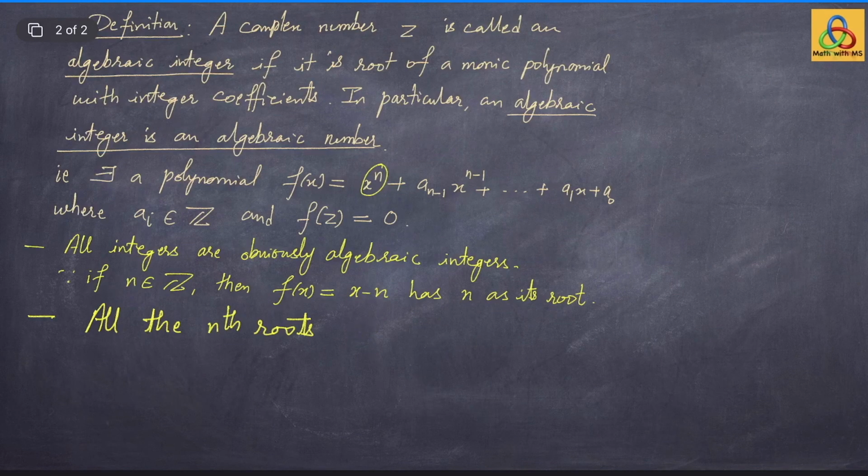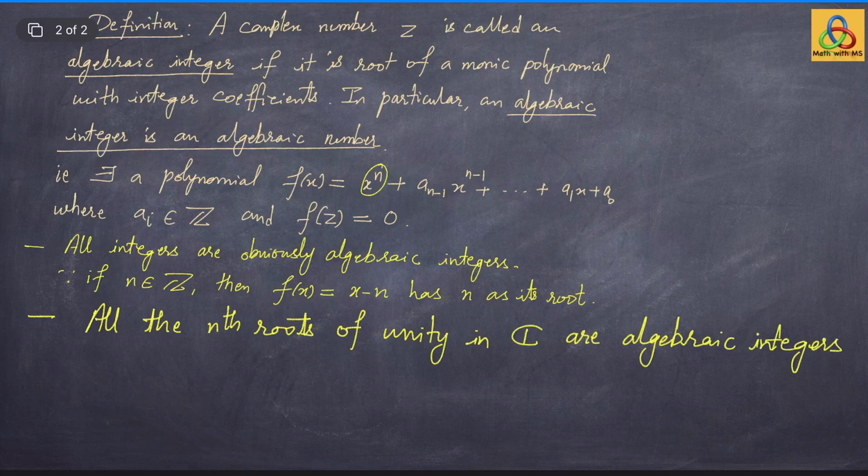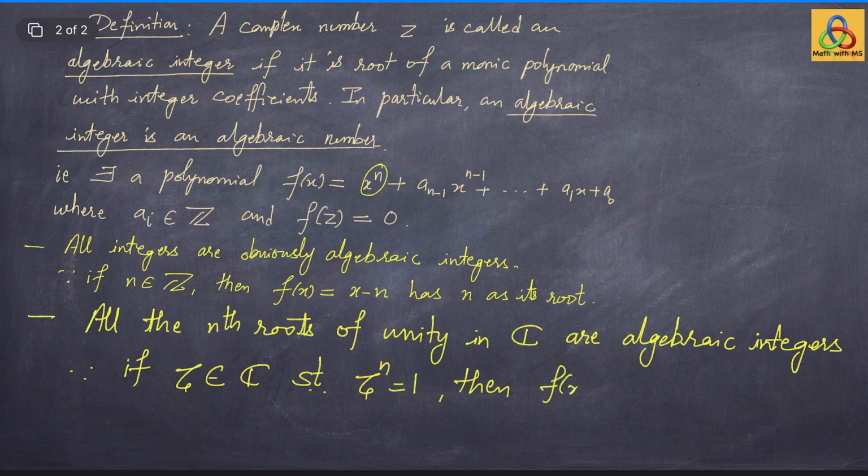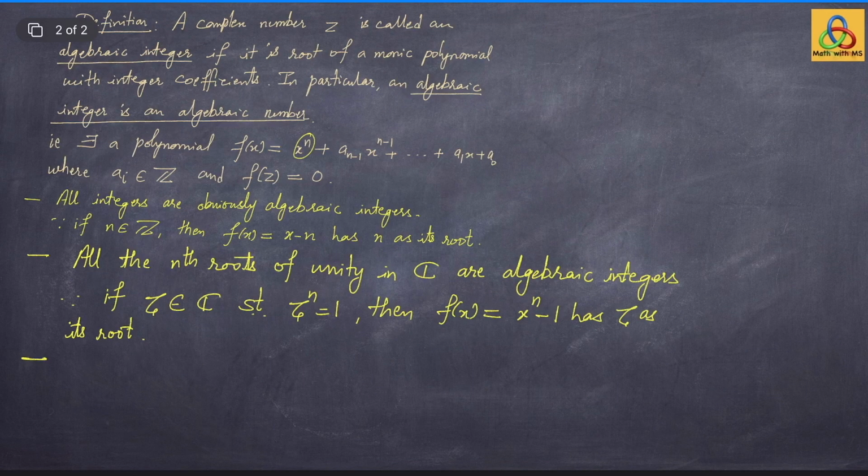All the nth roots of unity in C are algebraic integers, because if zeta belongs to C such that zeta to the power n is 1, then f(x) equals x to the power n minus 1 has zeta as its root. Let's see another example.